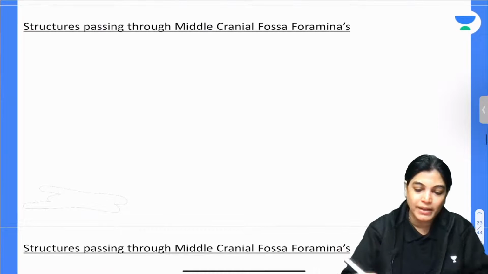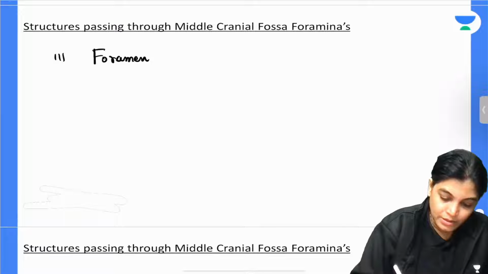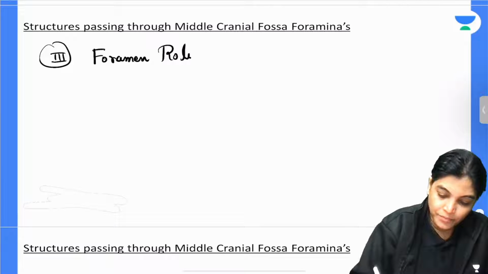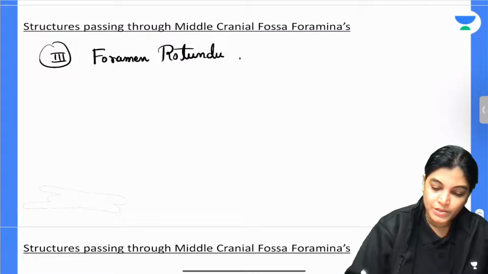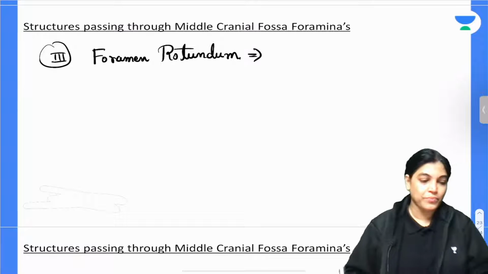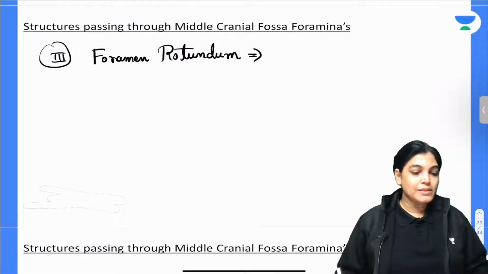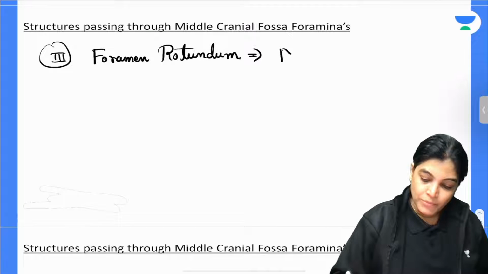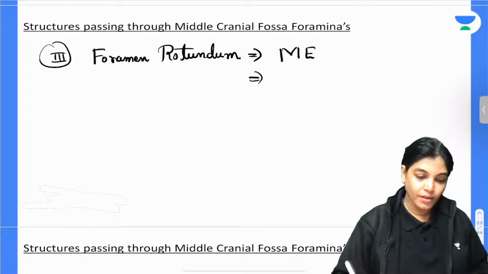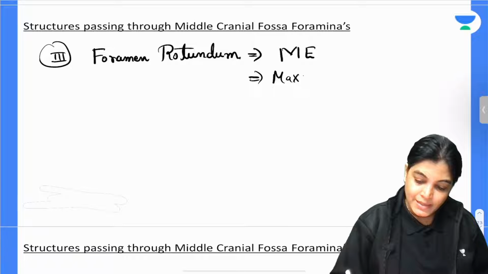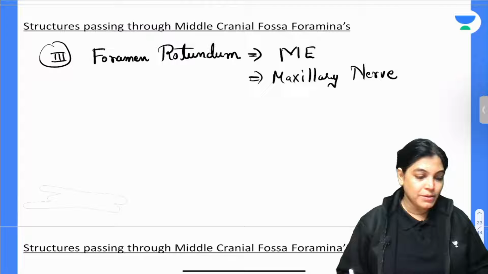Anyone who wants to reply can reply. The third one, foramen rotundum. Can anybody tell me which structure passes through foramen rotundum? Any mnemonic also, if you want? You can memorize it by ME. M stands for maxillary nerve, absolutely correct, and E for emissary vein.